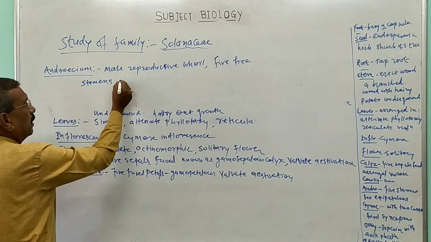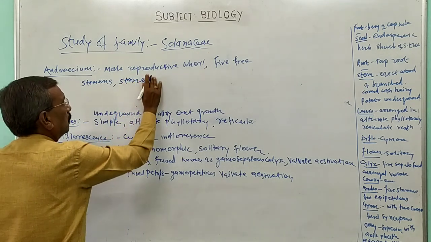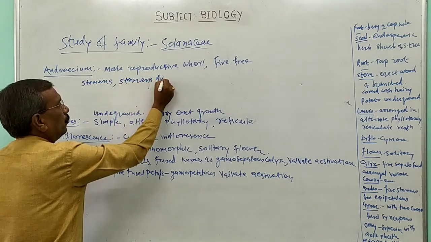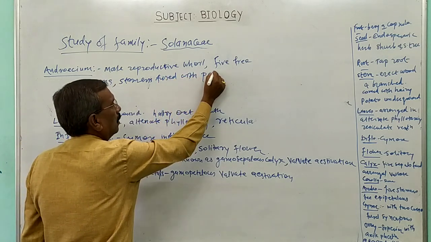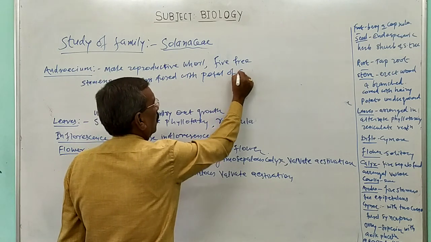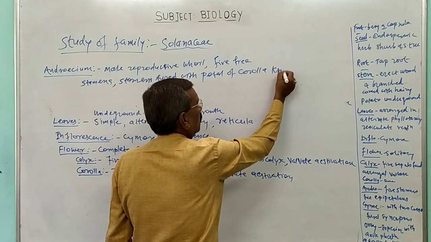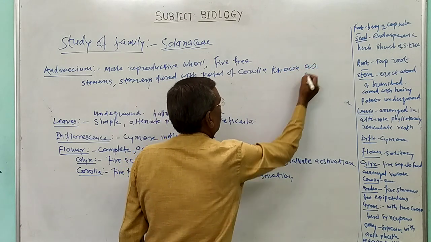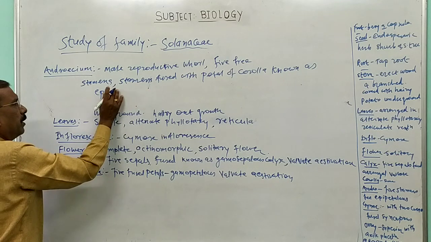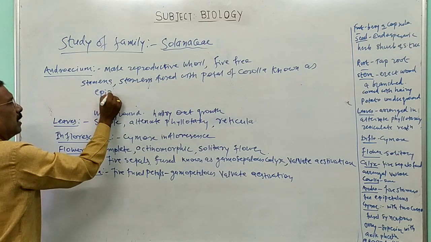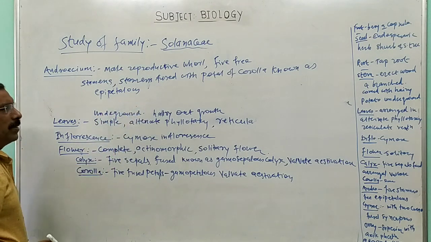The 5 free stamens fused with the petals of the corolla are known as the epipetalous condition.